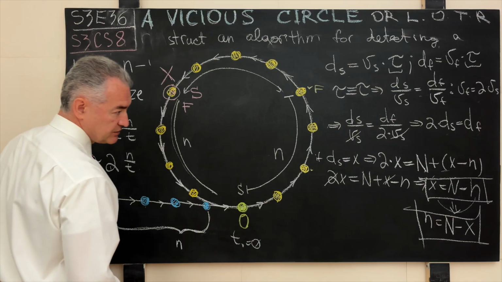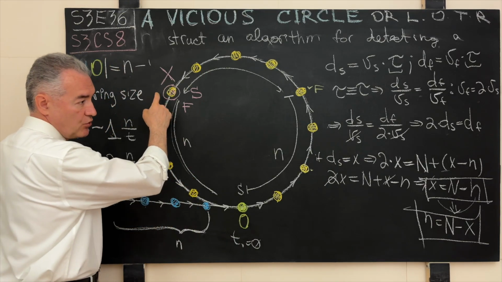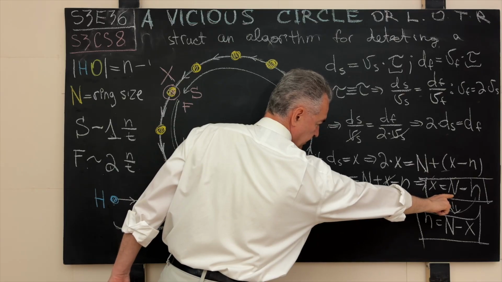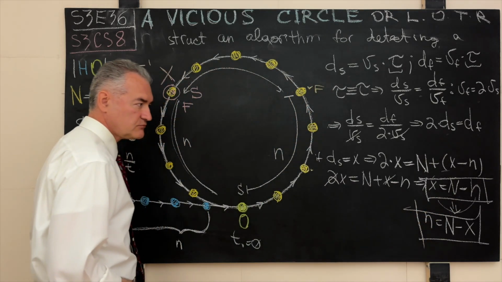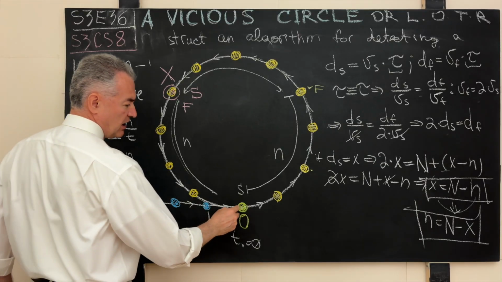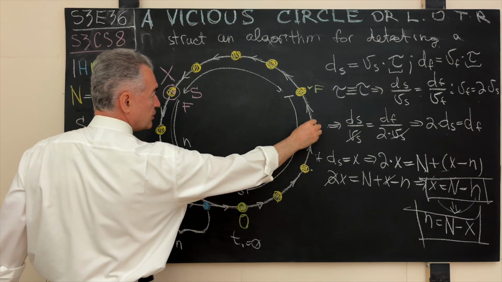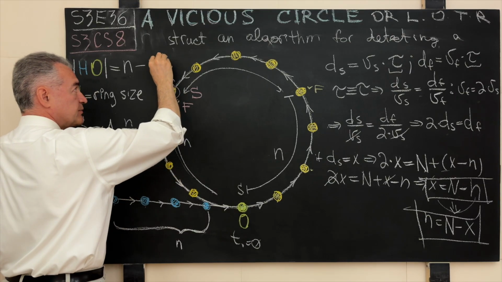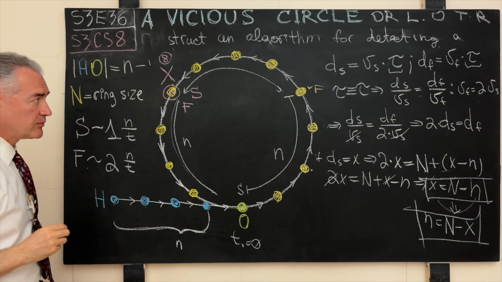So what is the answer for that node number over here? Well, our mathematics tells us that it's 12 minus 4, which is going to be 8. So let's count it. 1, 2, 3, 4, 5, 6, 7, 8. Bingo. In this particular case, the specific number is 8.